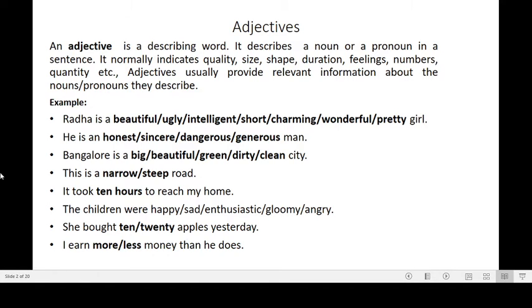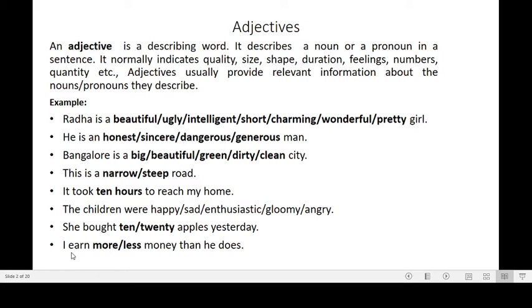And here in this example, she bought 10 or 20 apples yesterday. Here you must observe 10 or 20 become adjectives. You can use she bought 10 apples or you can use she bought 20 apples. These are adjectives, they are indicating the number. So adjectives also indicate number of a noun.